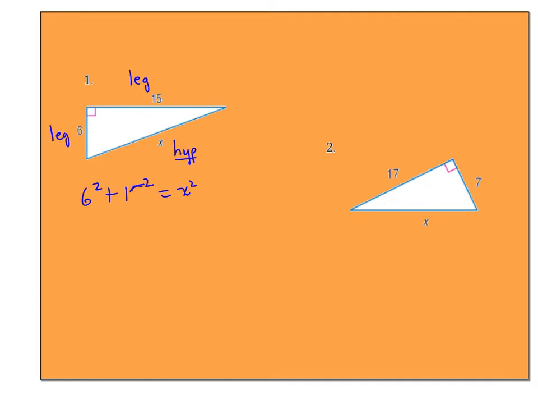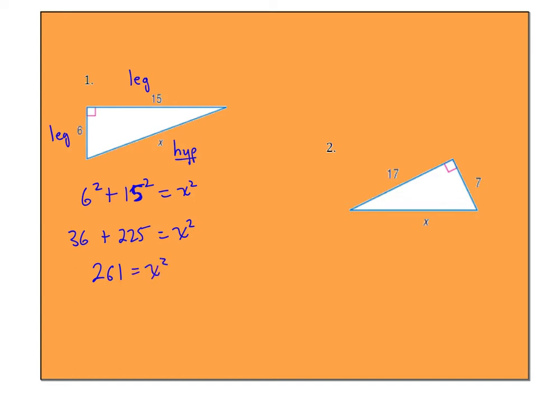So this will be 36, and this will be 225. That will be x squared. Putting those two together, you get 261.